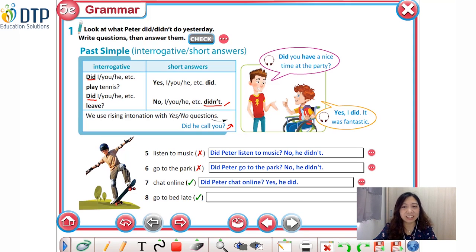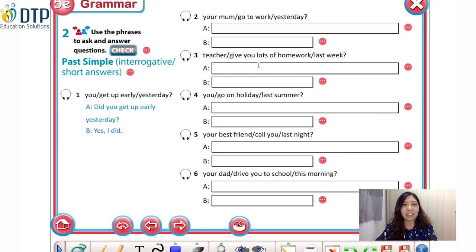What is the question, class? Very nice. Did Peter go to bed late? Yes, he did. Excellent. Well done. We have finished this exercise. Exercise 2. Use the phrases to ask and answer questions. Past simple, interrogative, short answers.